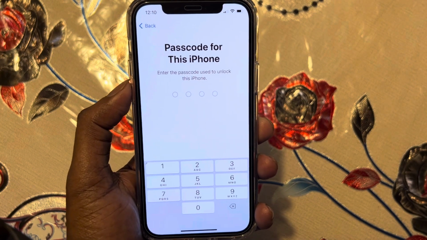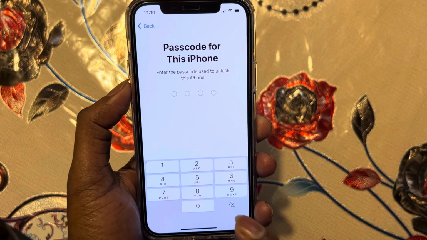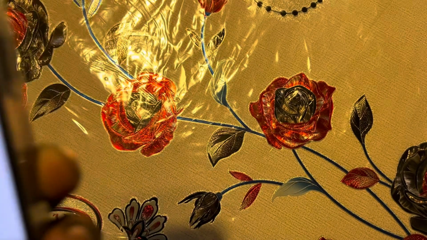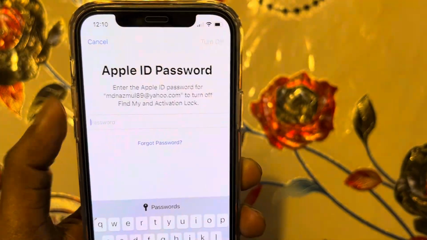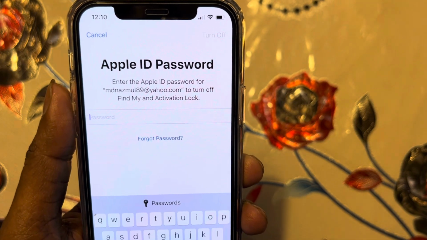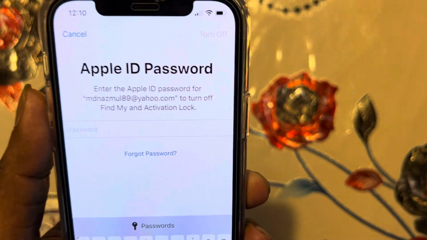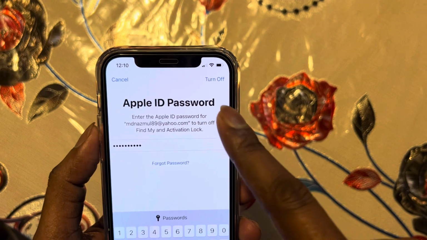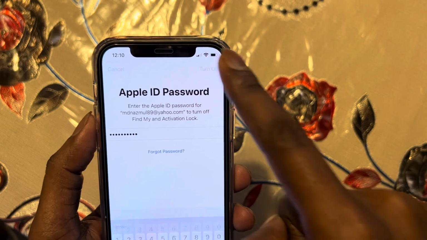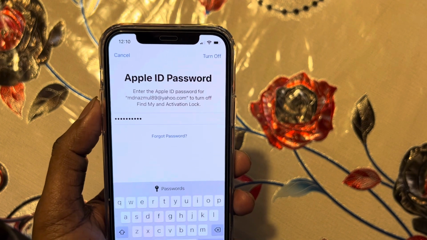and then you enter your passcode, the phone lock passcode. So I'm gonna put my lock screen password here, and then it's showing the Apple ID password. Whatever password you have, just enter it. I'm gonna enter the Apple ID password, and I'm gonna press Turn Off, and I have to wait for that.